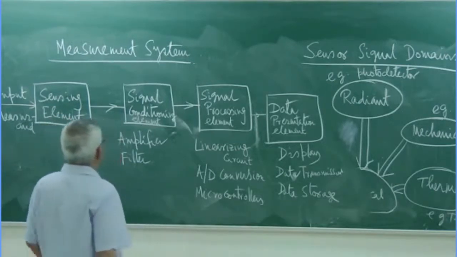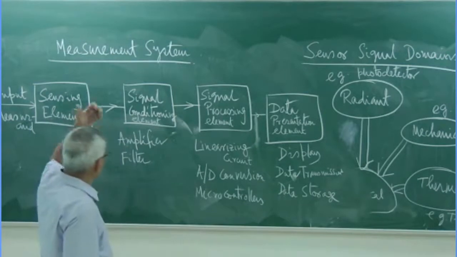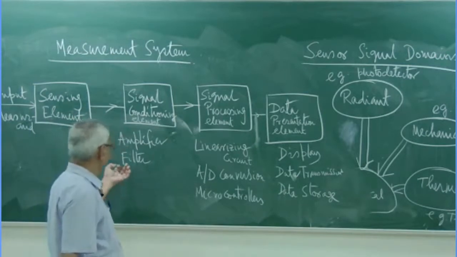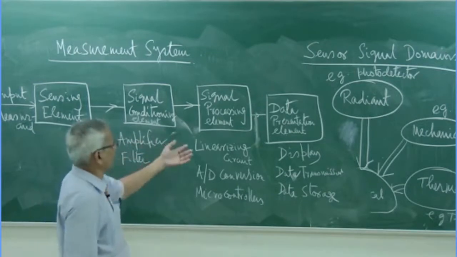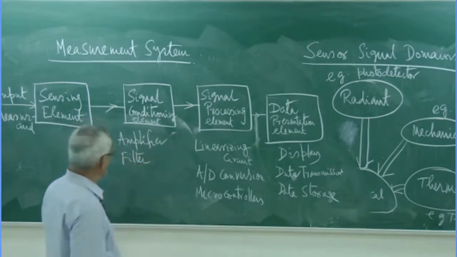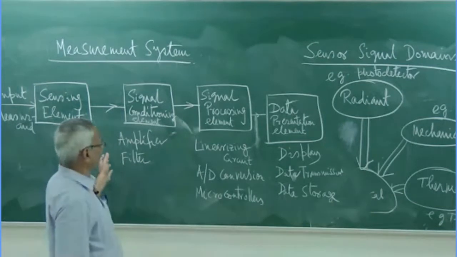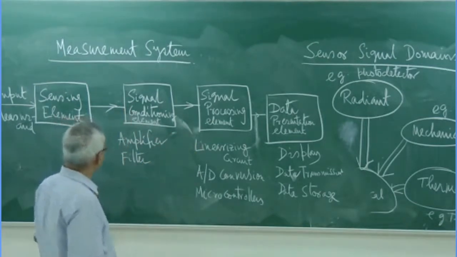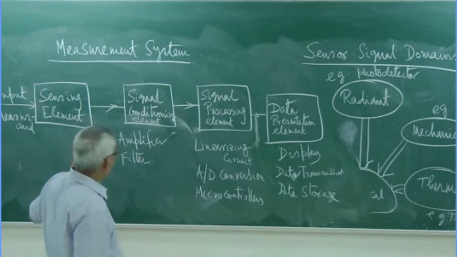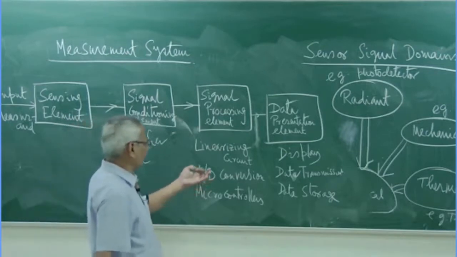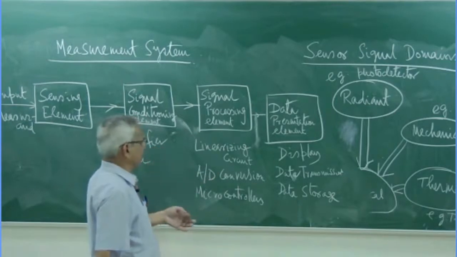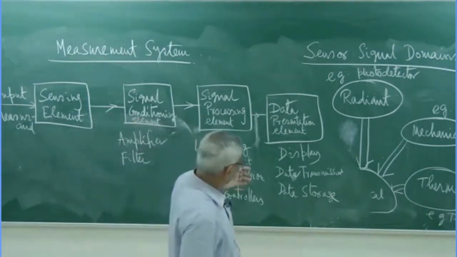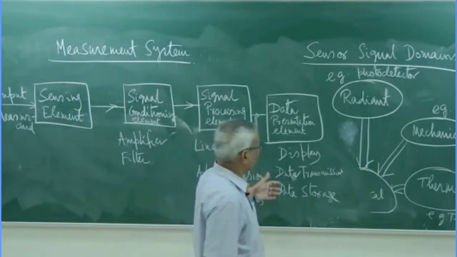Similarly, newer signal conditioning circuits, many of the filters now going from the analog level to the digital level using DSP. So these filters are nowadays going to signal processing. Also on-chip level fabrication, a lot of VLSI is needed, and obviously data presentation, data logging, and data storage.